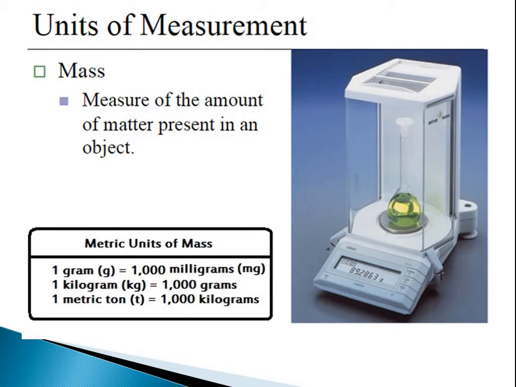If the quantity is huge, then we increase the metric unit level of mass. So here we are discussing the metric conversion of masses. 1 gram is 1000 milligrams, which needs to be considered during the measurement of gold. 1 kilogram, or 1 kg, is equal to 1000 grams, and 1 metric ton, which we generally call a ton, is 1000 kilograms. So this is about the measurement of masses.